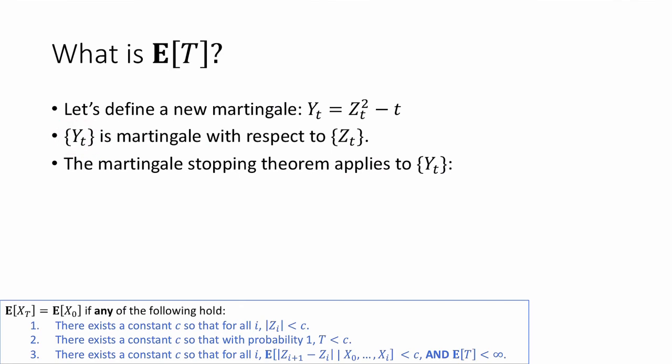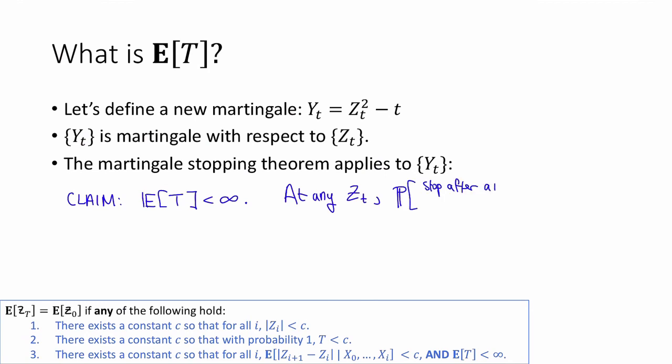We don't know yet why we defined them, but the next thing I claim is that the Martingale Stopping Theorem applies to these y sub t's. To see this, we're going to go for thing 3 in the statement of the Martingale Stopping Theorem. The main thing that we have to show is that the expected value of T is finite. So, claim: the expected value of T is finite. To see this, observe that for any value of z sub t, the probability that we stop after a plus b additional steps is at least 1/2 to the a plus b.